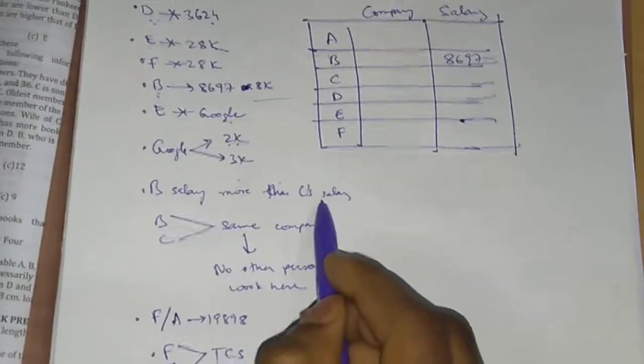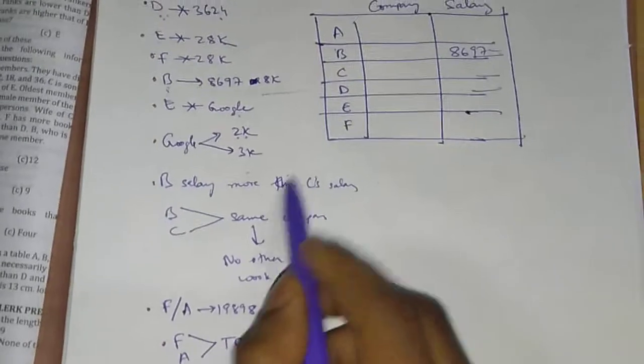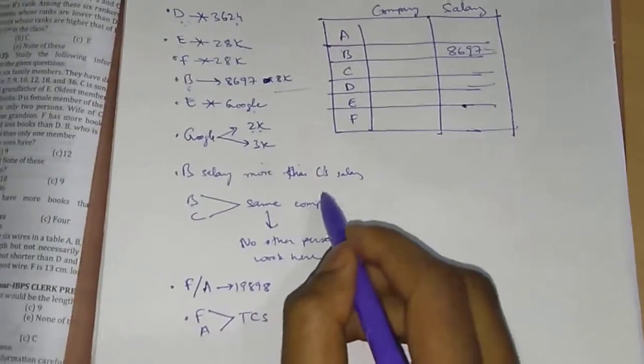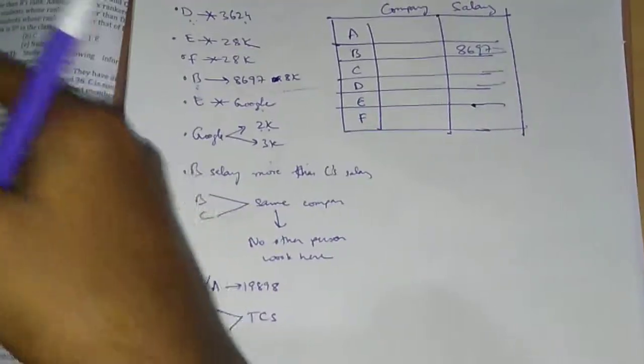B's salary is more than C's salary. We don't know B and C. B's salary we know, C's salary we don't know. And B and C work in the same company. We are not able to find out until there is one more person named G.